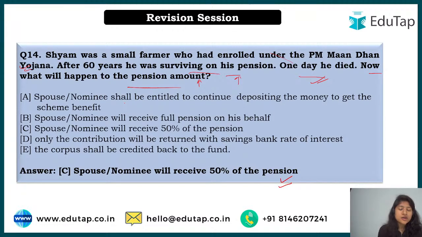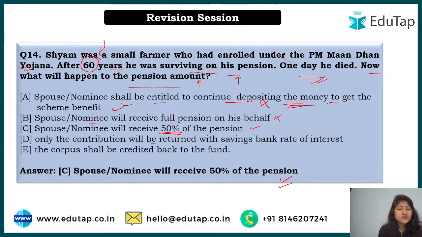All right. So the first option says the nominee shall be entitled to continue depositing the money. See, the retirement age mentioned in the scheme is 60 years. When it says after 60 years, it means he has already retired, so the nominee or the spouse need not deposit the money because now it is the time to get the return and not to deposit. Had Sham died before 60 years of age, then the spouse and nominee would have had an option to continue depositing the money. Second is that the spouse or nominee will receive full pension on his behalf. No, that is not correct because they will receive only 50% of the pension.